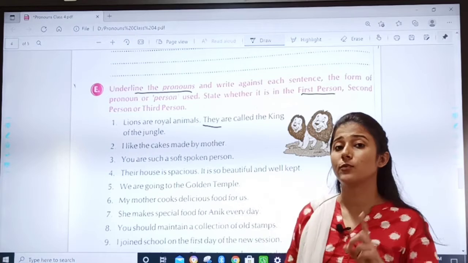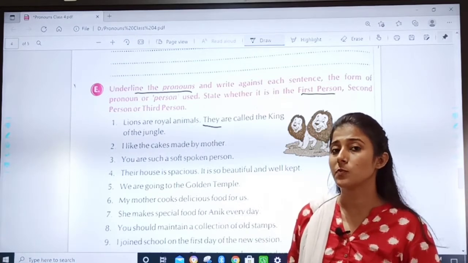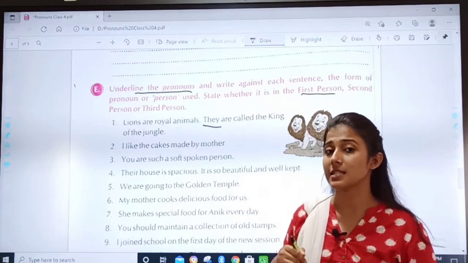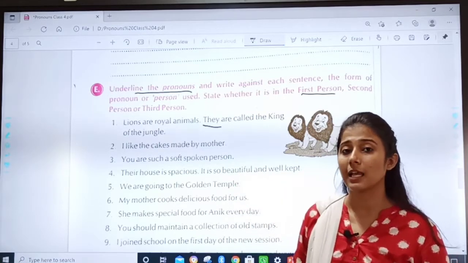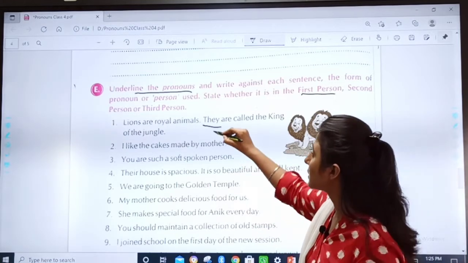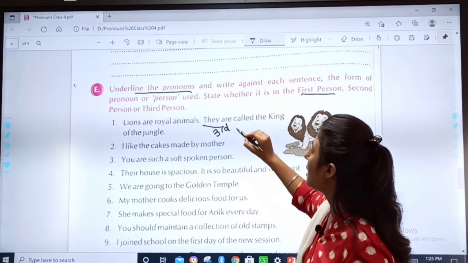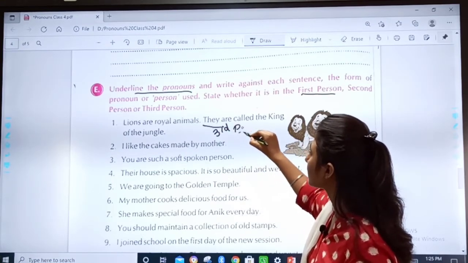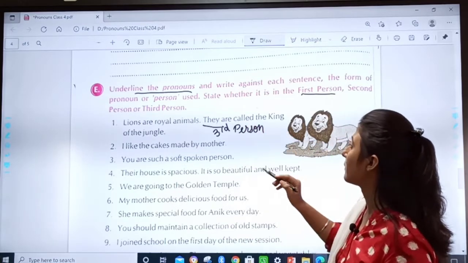So is they first person, second person or third person? First person means in which we ourselves are included, but this is not first person. Second person means you, the opposite one. So this is the third person where we are talking about lion. So they is the third person.